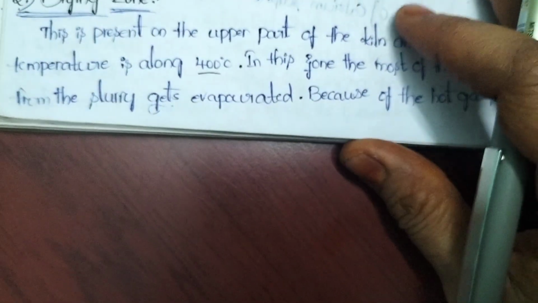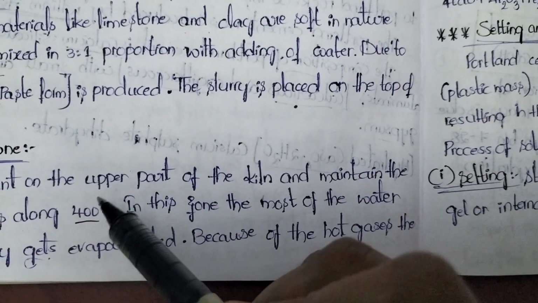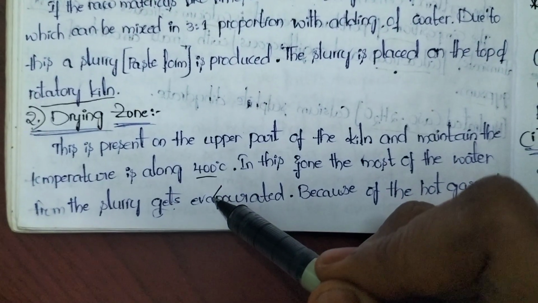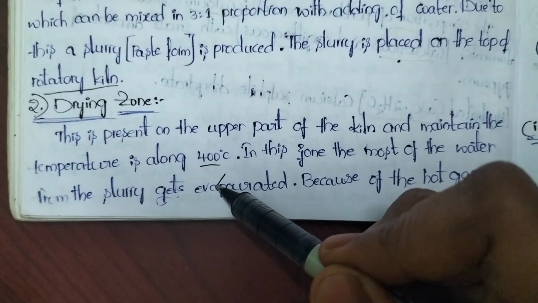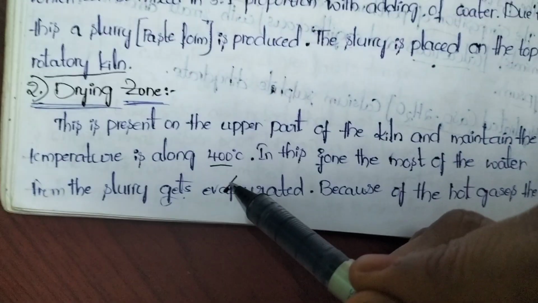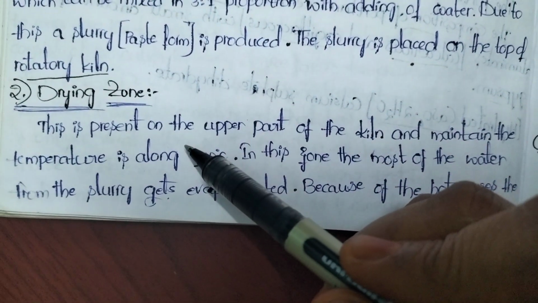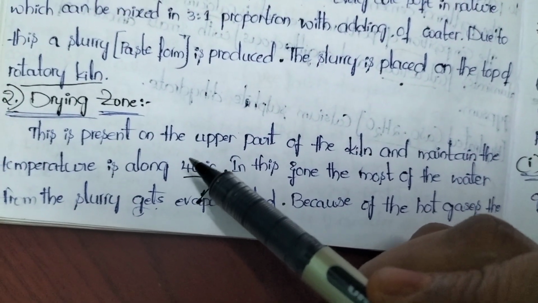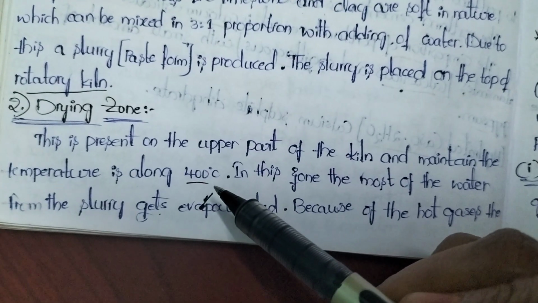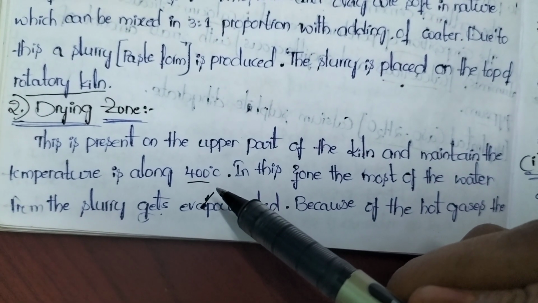So to remove that water, we should treat that mixture in the dry zone. If any moisture content is there, because cement is hydraulic in nature, whenever it reacts with water, it will be converted into the form of rock. But we need cement which is in powder form. To get cement in powder form, first we need to remove the water from the raw materials, so we allow them into the drying zone. In the drying zone, any moisture content in the raw materials will be evaporated whenever we heat them at 400 degrees C.